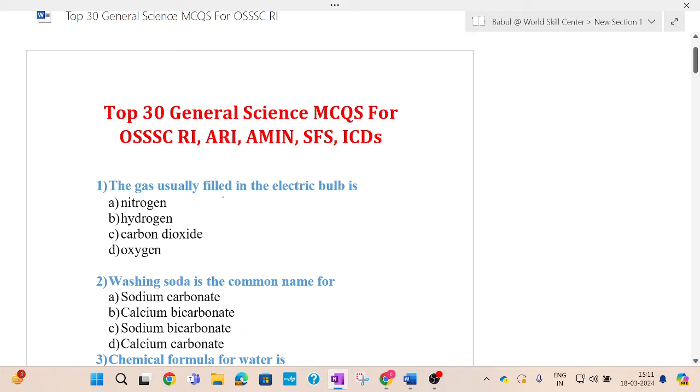The gas usually filled in the electric bulb is: options are nitrogen, hydrogen, carbon dioxide, oxygen. So which one is the correct option? Among the four options, generally nitrogen is used to fill the electric bulb.